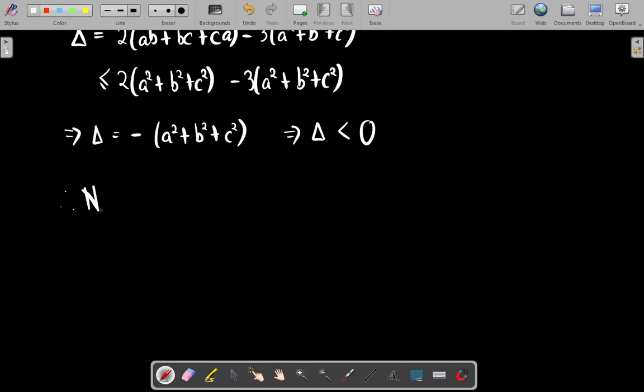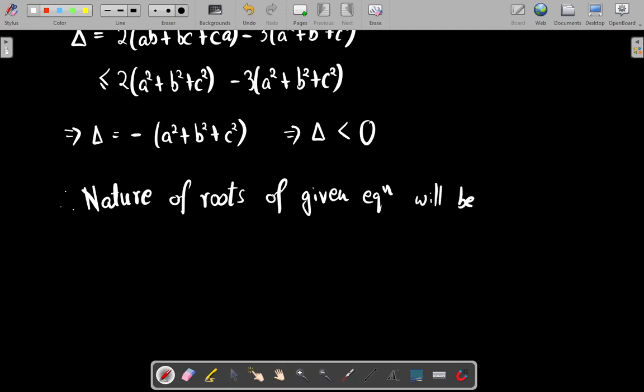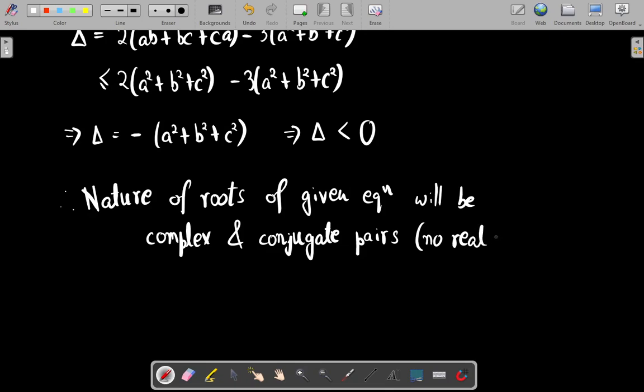So the nature of roots of the given equation will be complex and occur in conjugate pairs. This implies that there are no real roots. So this is the required answer: the roots are complex and there are no real roots.